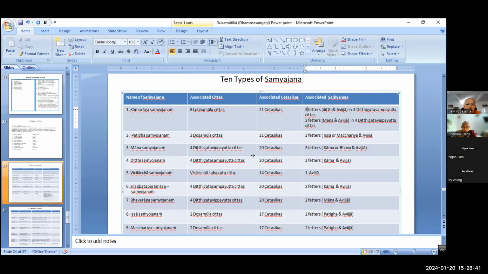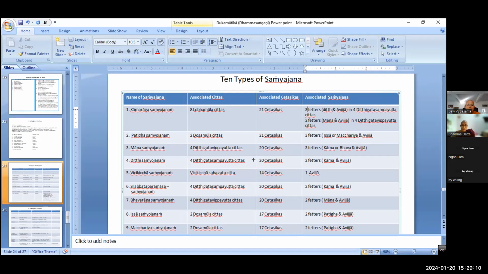20, right? This is the door, this is the lobha mula citta, right? 4 ditthi-sampayutta, yes, lobha mula citta. That is why I say this, otherwise you may confuse how we count here. This belongs to the akusala cetasika, right? So ditthi arises together with the 4 ditthi-sampayutta lobha mula citta.